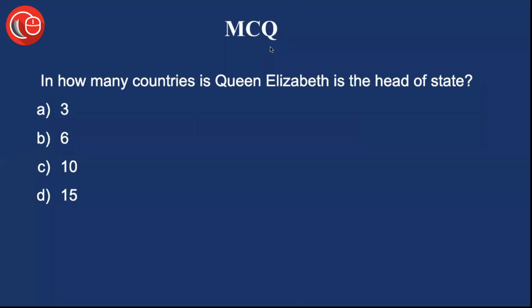Now, this is the multiple choice question for the day. In how many countries is Queen Elizabeth the head of state? So how many countries take Queen Elizabeth as the head of their state? First, 3, second, 6, third, 10, or fourth, 15. If you know the correct answer to this question, you may jot it down in the comment section below.